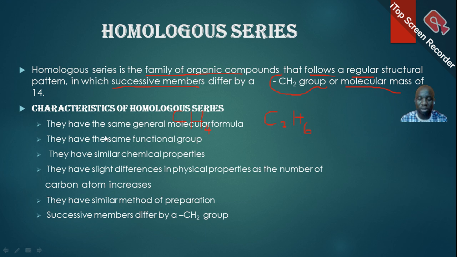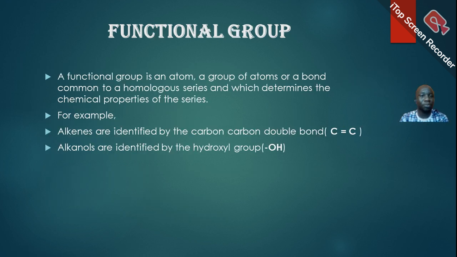So these are the characteristics of compounds that belong to the same homologous series, or the same family in organic chemistry. And what's a functional group? A functional group is an atom, or a group of atoms, or a bond that is common to a homologous series and which determines the main chemical properties of that series.